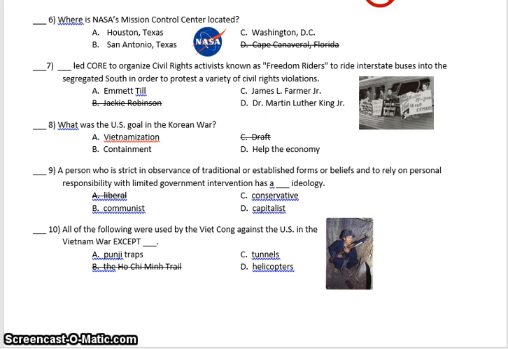Question 8. What was the U.S. goal in the Korean War? Vietnamization, containment, D. Help the economy.